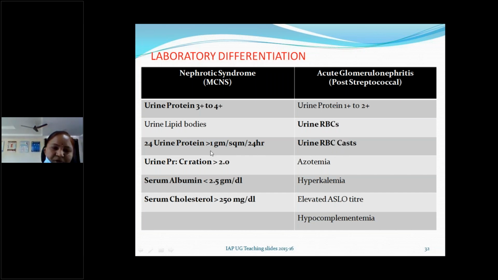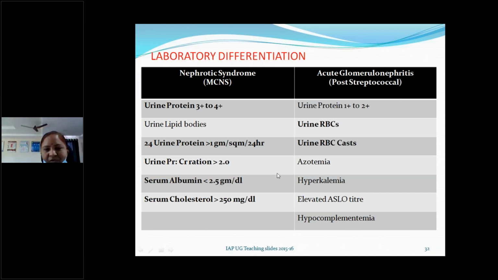And 24 hours urine protein will be more than 1 gram per square meter per day in nephrotic syndrome, but not in case of AGN. And urine protein creatinine ratio is also more than 2 in nephrotic. But here, azotemia, blood urea and serum creatinine levels will be increased in acute glomerulonephritis. And serum albumin will be less than 2.5 grams per deciliter, and serum cholesterol will be more than 200 or 250 milligrams per deciliter in nephrotic syndrome. These are the laboratory differences.